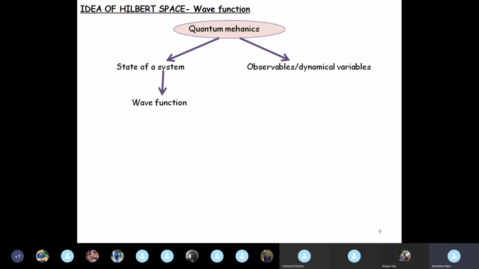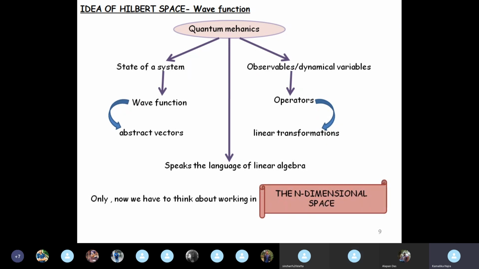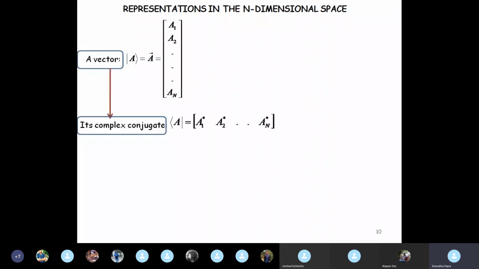State of a system is a wave function, observables are operators, wave functions are basically abstract vectors, and operators are linear transformations. So basically quantum mechanics speaks the language of linear algebra, correct? But we now have to think about working in the n-dimensional space, not a regular 3-dimensional space. And then we saw how a particular function is represented in the n-dimensional space.